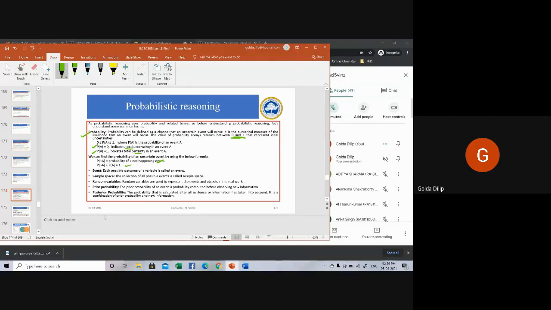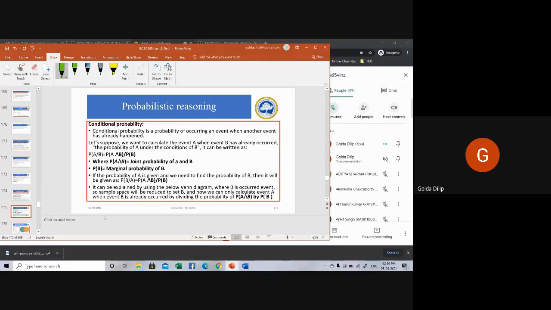Then certain basic terminologies like what is an event, what is a sample space, what is a random variable, what is a prior probability, and what is a posterior probability. So you can look into all these things. Then what basically is a conditional probability? It is represented as probability of A given B equal to probability of A and B divided by P of B. A and B is called the joint probability of A and B, and P of B is called the marginal probability of B.